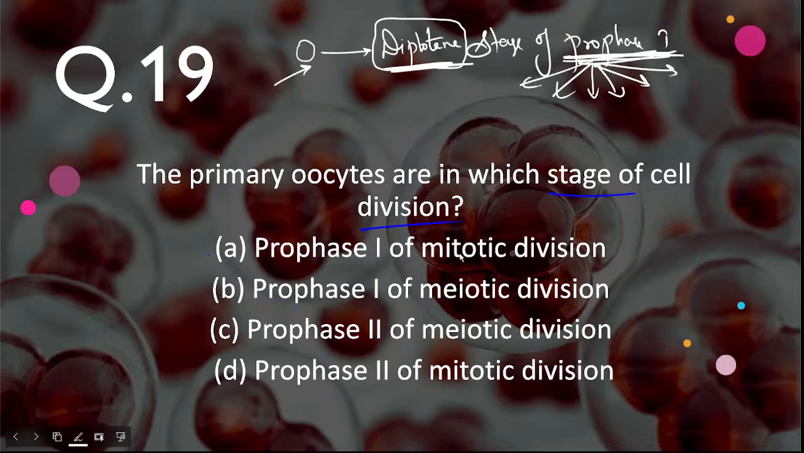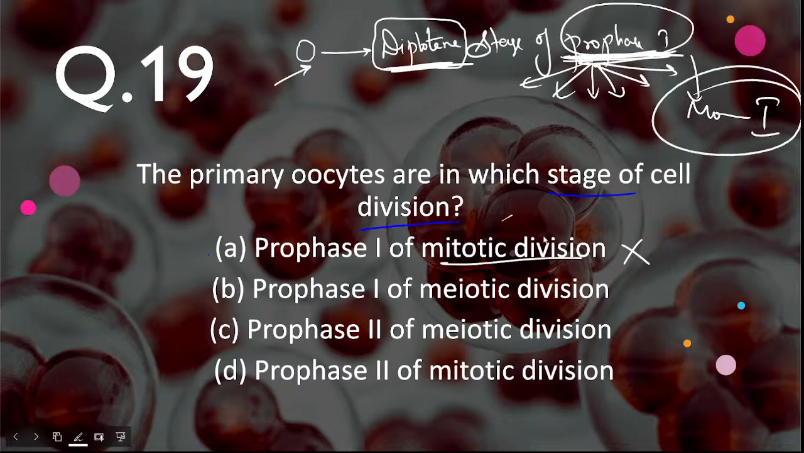So prophase 1 of mitotic division? No, because prophase 1 is a part of meiotic division, the first meiotic division. Prophase 1 of meiotic division? Yes. First meiotic division or second meiotic division? Prophase 2 is given, which indicates the second meiotic division, and that is not correct. Because this primary oocyte will get arrested in the first meiotic division, prophase 1 is correct.